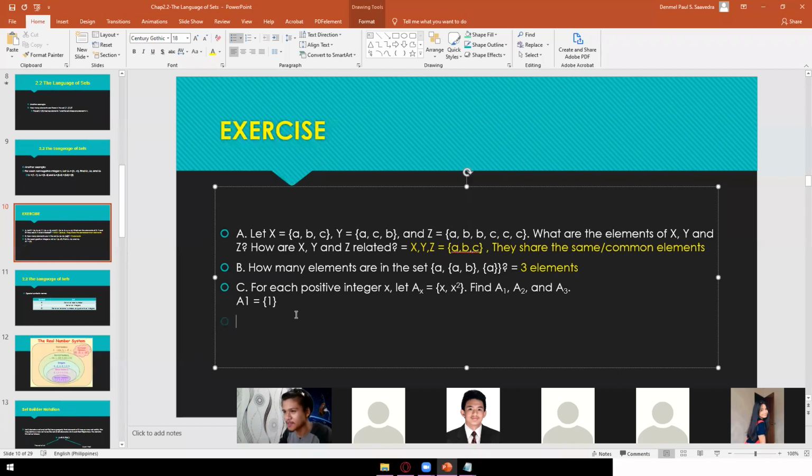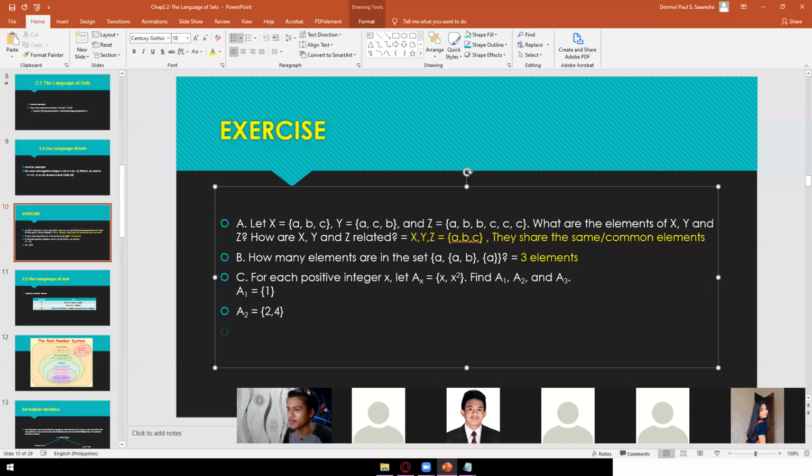Good. How about a sub 2? That is 2 and 2 squared. But we simplify right away to be faster: 2 raised to 2 is 4. So, 2 and 4. How about a sub 3?